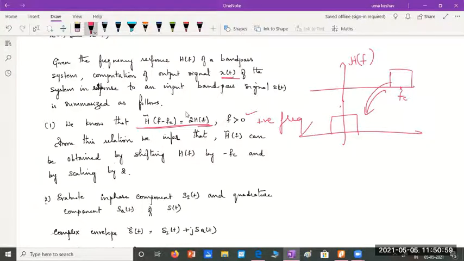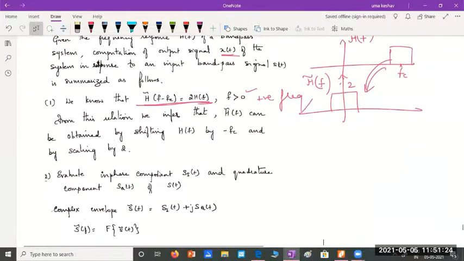That's the meaning of this equation. And we also scale it by a factor of 2. Okay, this h of f becomes 2 times h of f. This is the representation of h tilde of f. Okay, that's the meaning. Next is to evaluate the in-phase component.